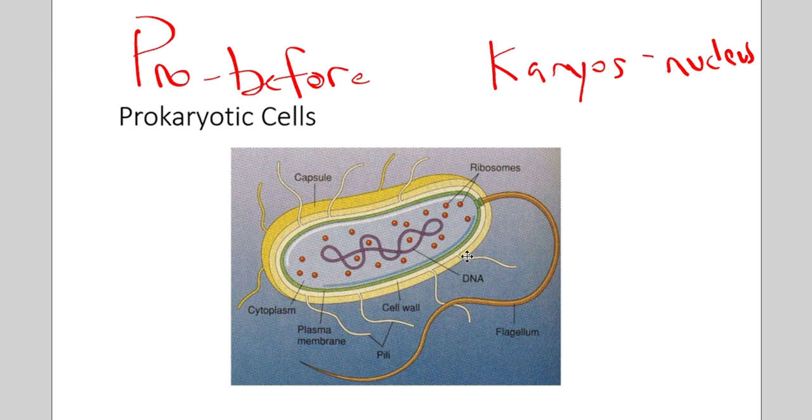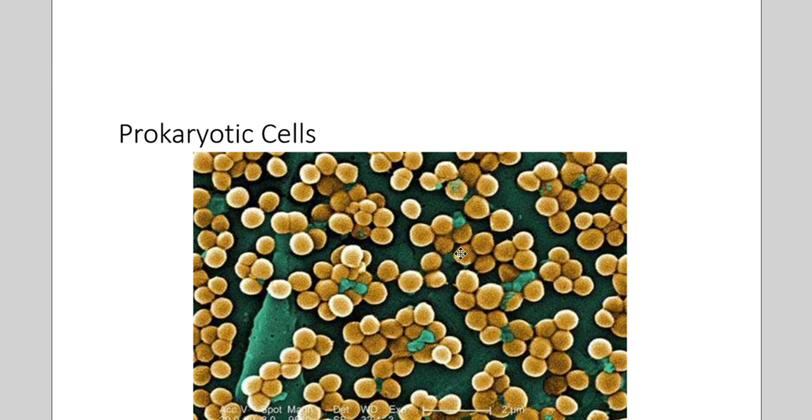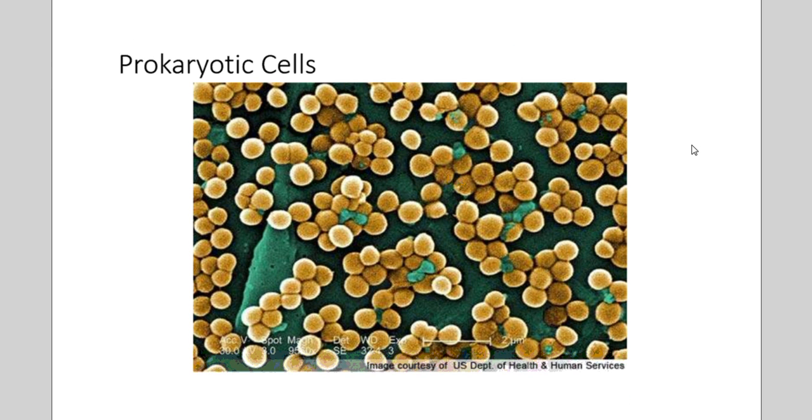And examples of prokaryotic cells, almost all the time, can't even think of another one actually, we will be talking about bacteria when we talk about prokaryotic cells. Here's a picture of some bacteria. This is actually a picture of the MRSA bacteria, which is a type of staph bacteria, very dangerous, hangs out in locker rooms.